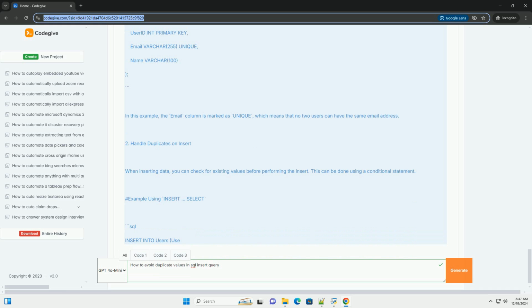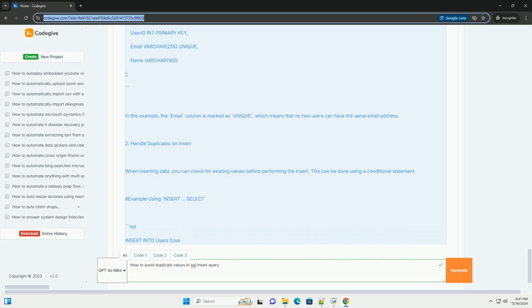If not exists (select 1 from users where email = p_email) then insert into users (user_ID, email, name) values (p_user_ID, p_email, p_name). End if. End // delimiter. You can then call this procedure to insert users. SQL. Call insert_user(3, 'example@example.com', 'Alice').